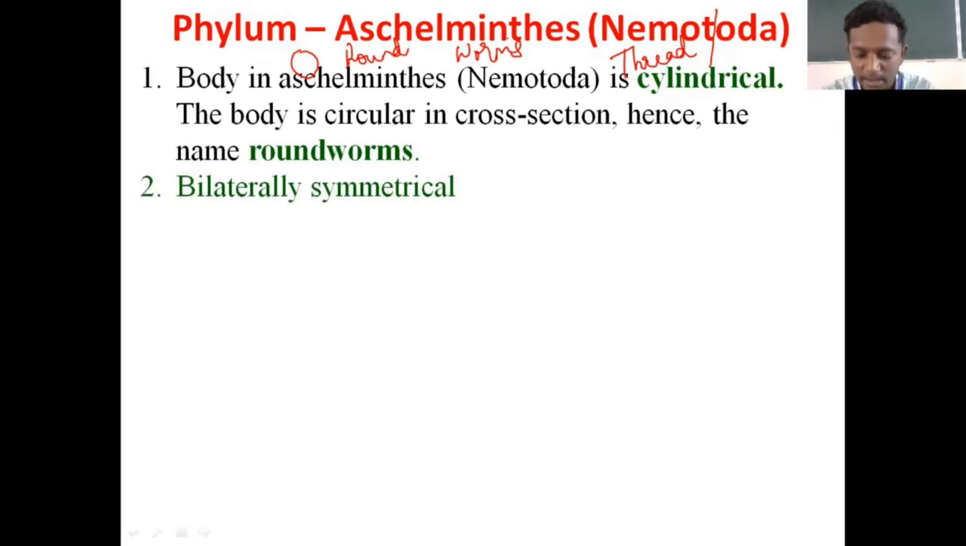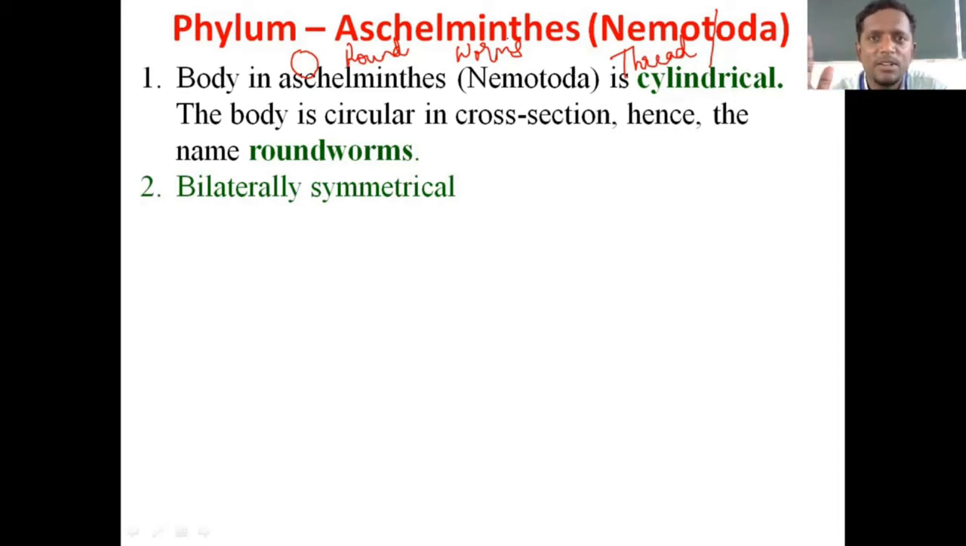Bilaterally symmetrical. Yes, dear students, in my previous class I mentioned phylum Platyhelminthes is the first phylum to exhibit bilateral symmetry. It is an advanced character, and the same character should be seen in the higher phyla. So here you can just mention that the Aschelminthes or nematodes, the organisms of this phylum, are bilaterally symmetrical, and you can move to the next point.